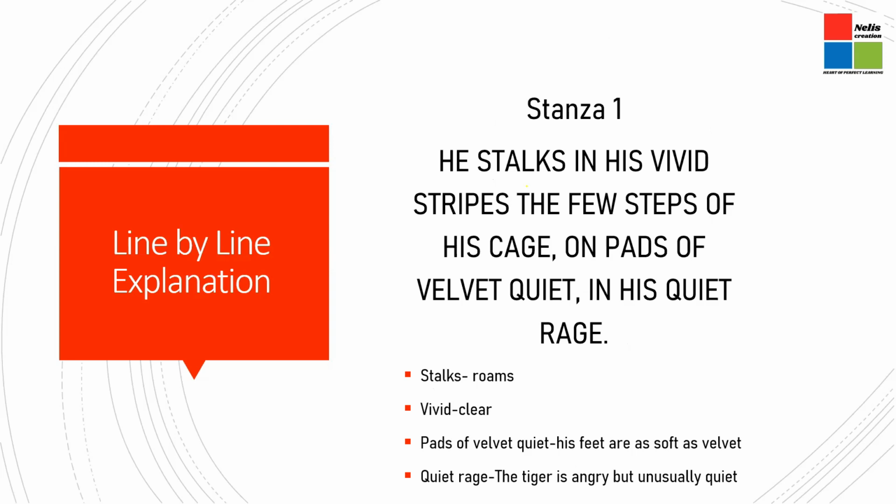Now, let us read the poem stanza by stanza. This is the first stanza. He stalks in his vivid stripes the few steps of his cage, on pads of velvet quiet, in his quiet rage. Now the tiger roams inside his cage, and the tiger has a striped body. The stripes are very clear and very visible from outside the cage.